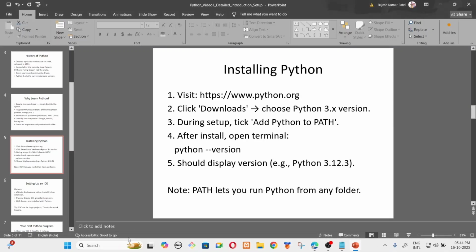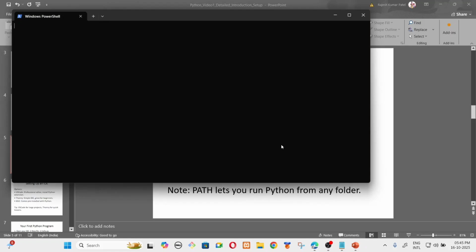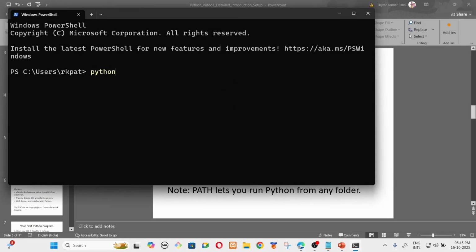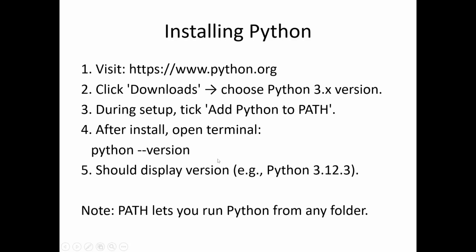After installation, you just need to go to the terminal. Now here you can just write python --version. Here I have 3.7. So I have Python 3. Like this you can confirm whether Python is installed on your system or not. If you install Python and run this in the terminal, it should show something like 3.12 or 3.13.